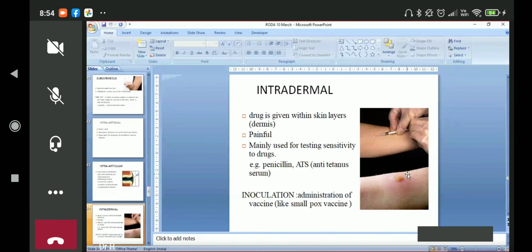See, remember one thing, medicines are never safe. What you have to do, you have to ensure the safety of the patient. Normally we say drug is safe, vaccine is safe. No, it's not that. No vaccine, no drug is safe for a person who is allergic to that. So one has to be very careful. So inoculation, administration of the vaccine, like smallpox vaccine used to be given like this. We don't give it now. Smallpox has been eradicated.